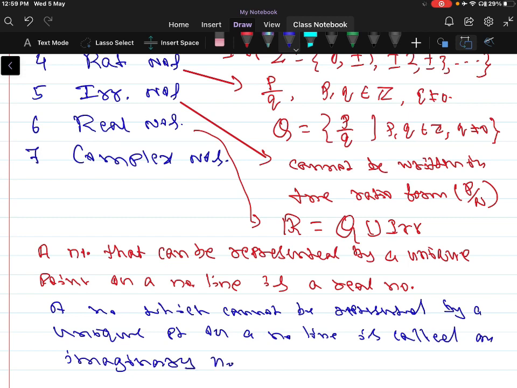That can be represented by i, which is equal to the square root of -1.